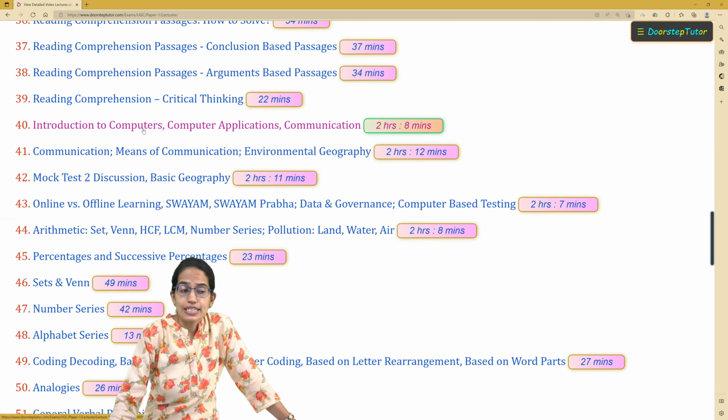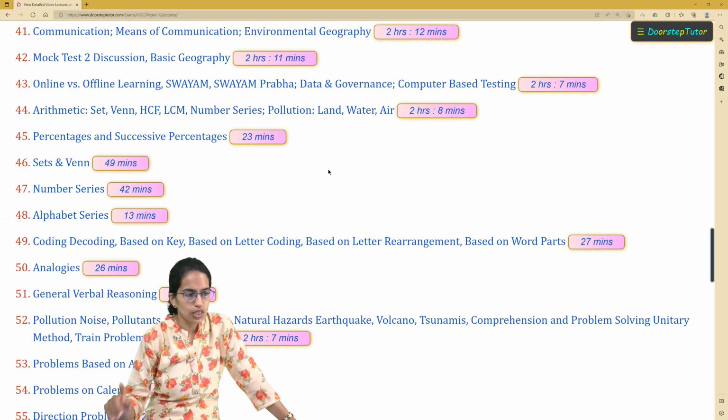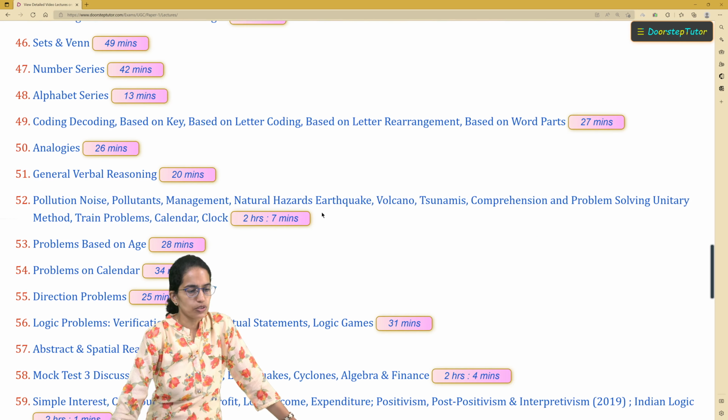From the section on computers, the question pertained to generation of computers. It was an expected topic. Now under learning, MOOC was one of the questions. From the section on higher education, the new National Education Policy, NEP 2020, was another important question which was asked. There was a question based on number series, so that was relatively easy.